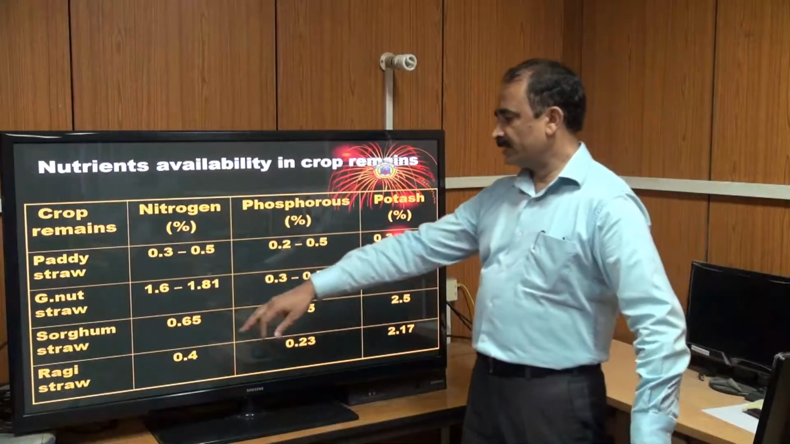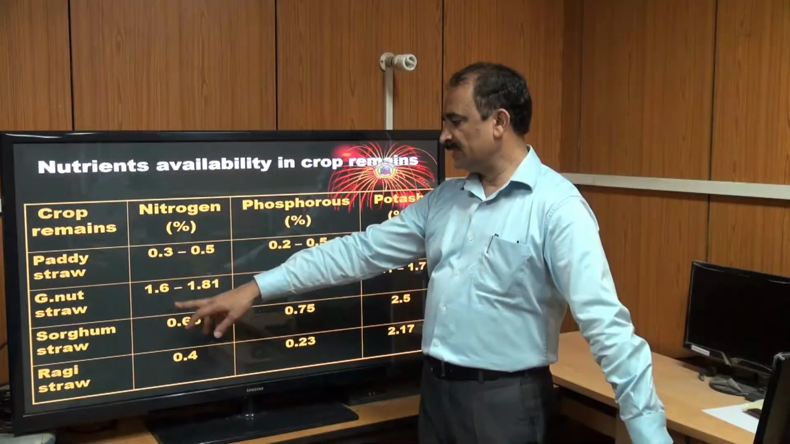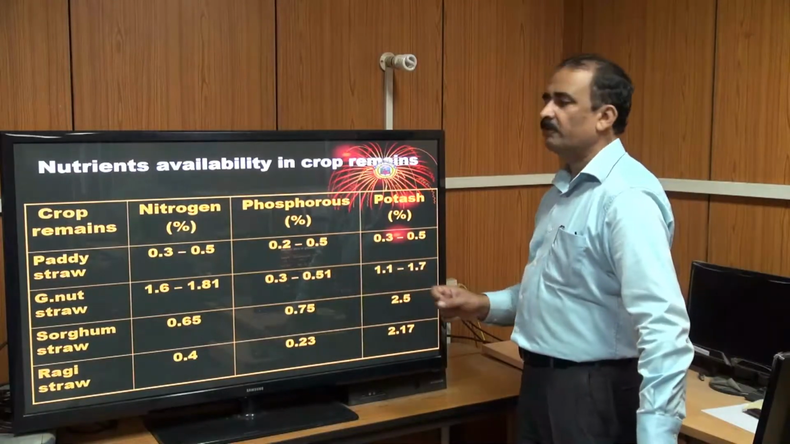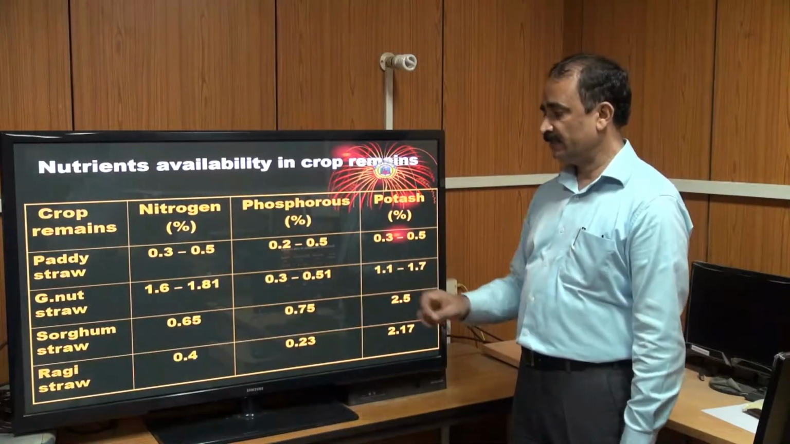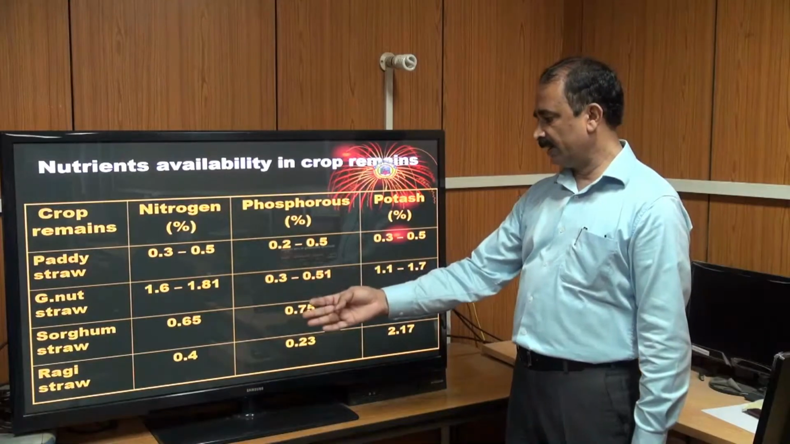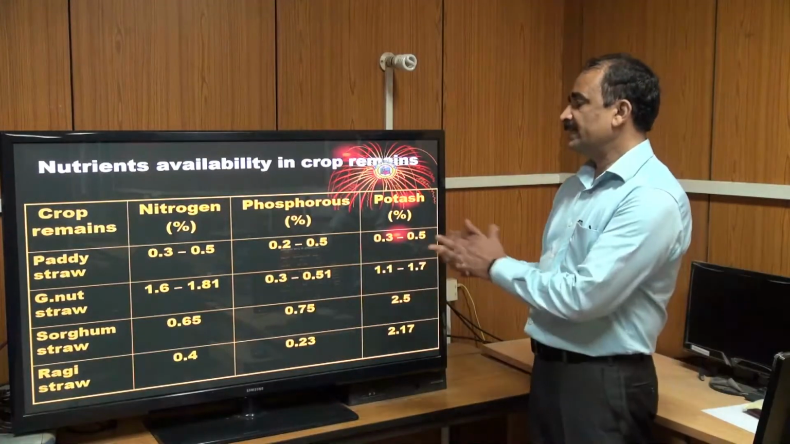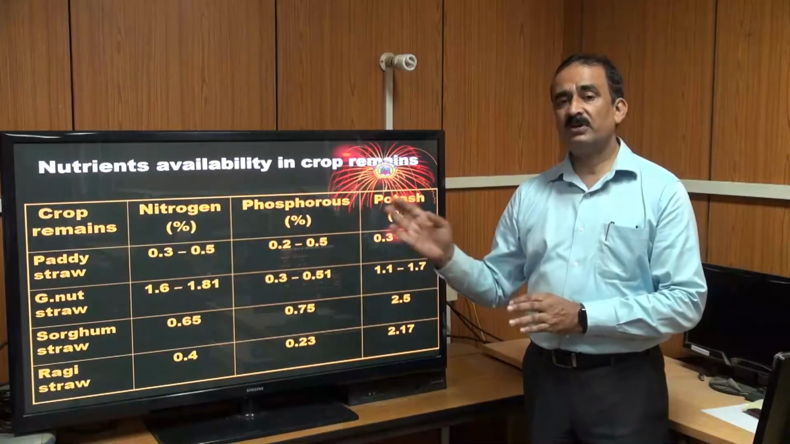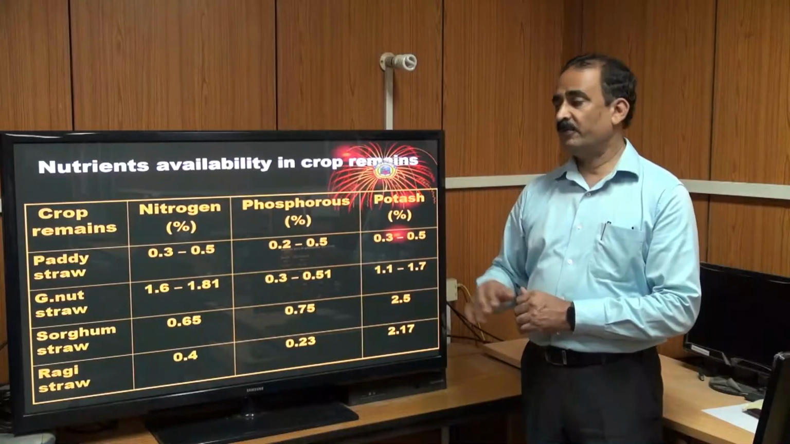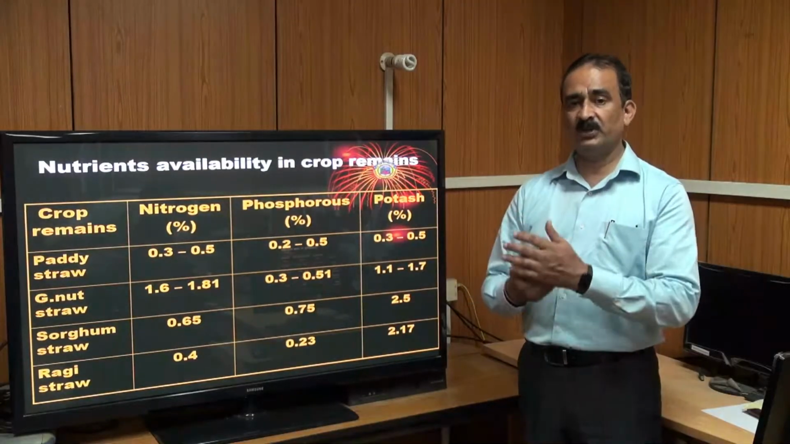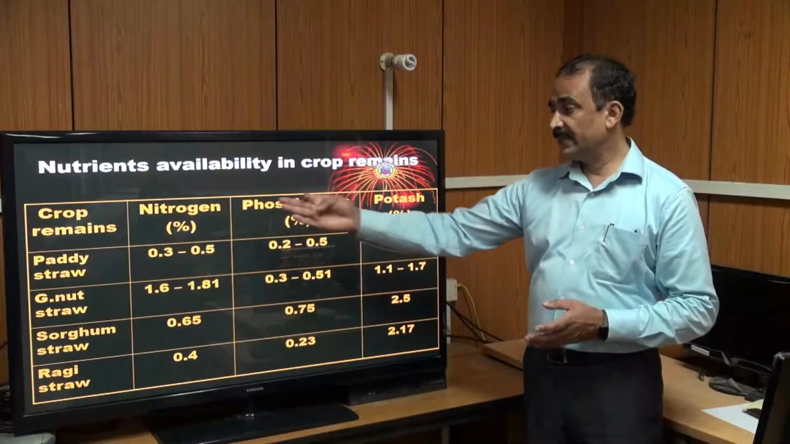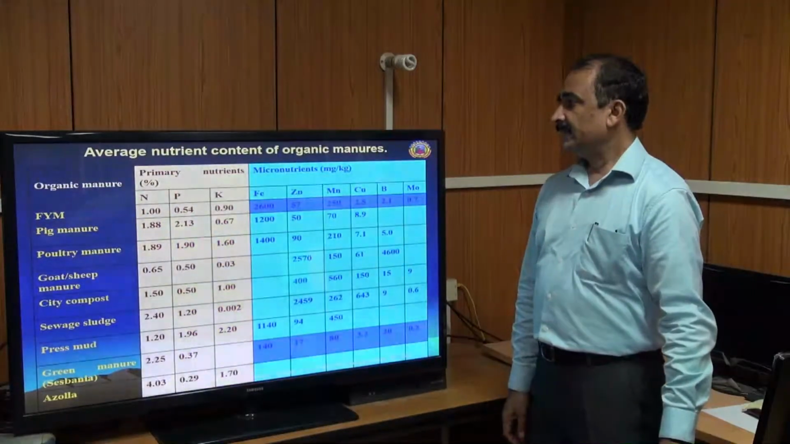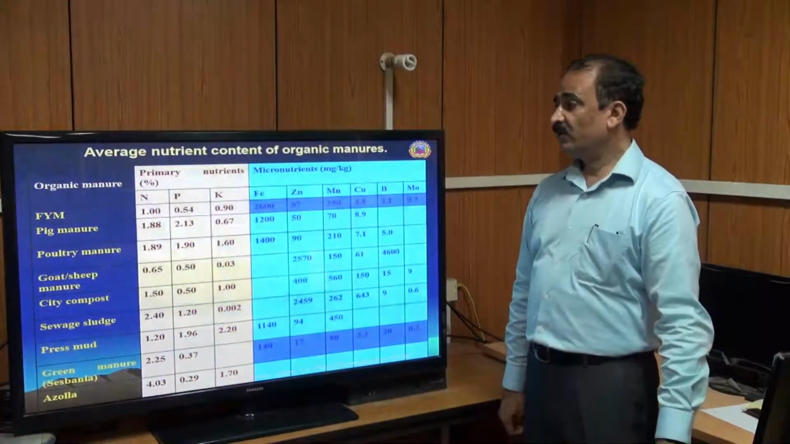In case of groundnut extra, the nitrogen content is 1.6 to 1.8%, 0.3 to 0.5% phosphorus, and 1.1 to 1.7% potassium. Similarly, sorghum cake, ragi cake is also useful. So these tables show, if you waste the farm waste, how much nutrient you lose. If you apply it as organic manure through decomposition as a compost, you can save this much nutrients. These are the average nutrient content in the organic manure.